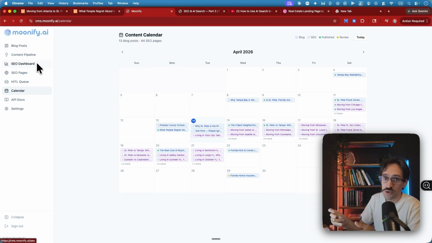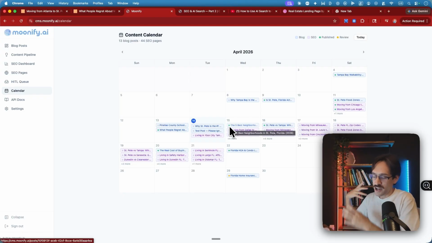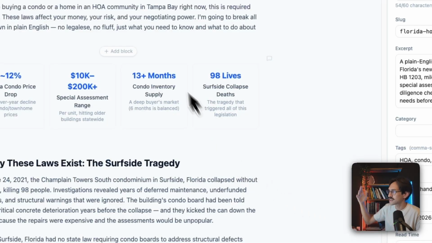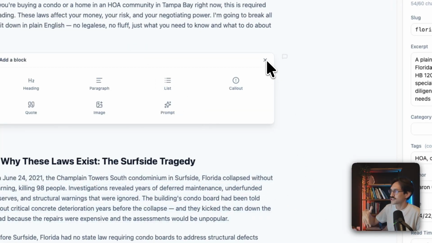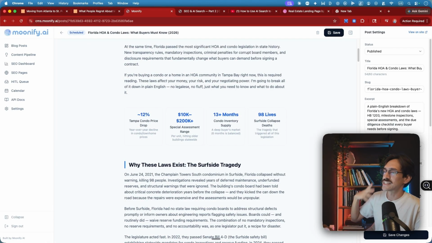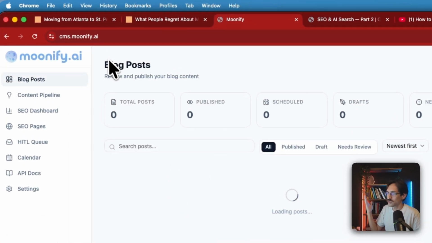With this tool, I'm able to have Claude write my blogs. I'm able to give Claude feedback on the blogs. Claude automatically adjusts as I'm giving him feedback because he's looking for patterns. And then I'm able to schedule the blogs in one interface. What's cool is when he's written the blogs, like this one that he wrote, I can go in here, I can add pictures, I can do all kinds of things. I can see more on the back end of exactly how this came to be written. And if I like it, I can hit publish and this blog will go live.